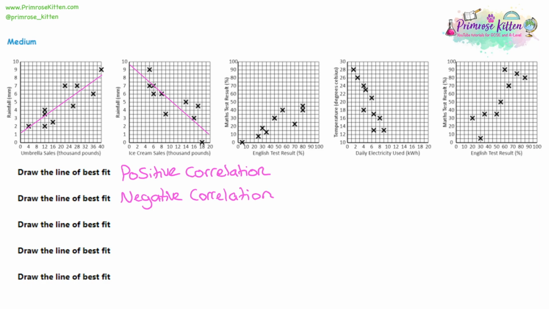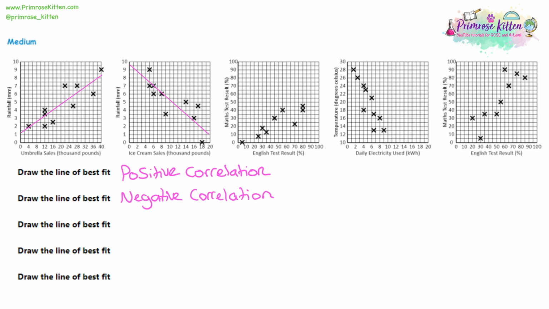For the second question, a negative correlation, we're saying there's lots of rainfall. There's not lots of ice cream sales, it's the opposite way around. It's not lots of something and so lots of something else. There's lots of rainfall and there's not a lot of ice cream sales. So one thing is high and one is low. On the opposite end, if there's not a lot of rainfall, there are much more ice cream sales. So if both variables are going up, it's a positive correlation. If one goes up and one goes down, it's a negative correlation.